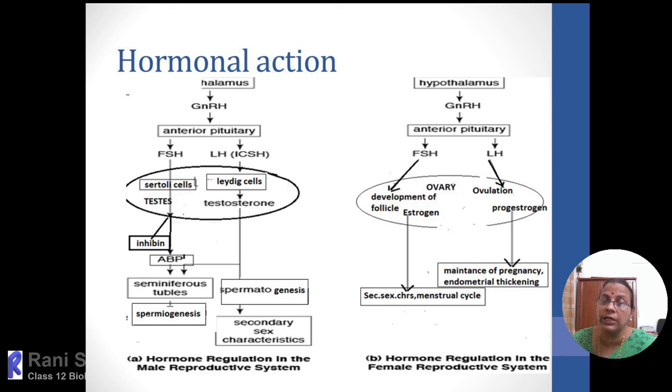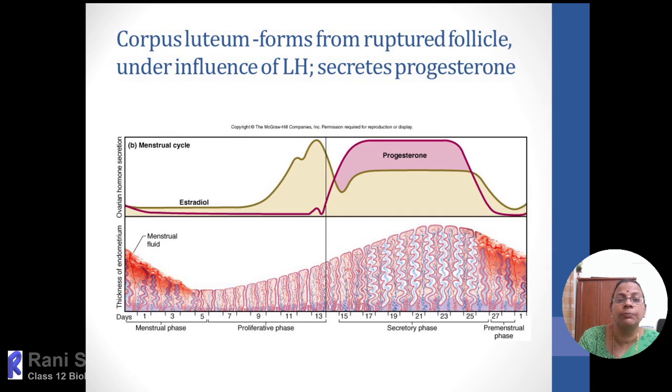So once the fertilization has taken place, the corpus luteum will retain more secretion of progesterone that will maintain the pregnancy. At the same time, further ovulation will be suppressed. That property we are now using in contraceptive pills, and more progesterone preparations can be administered artificially. So these are the main important points.